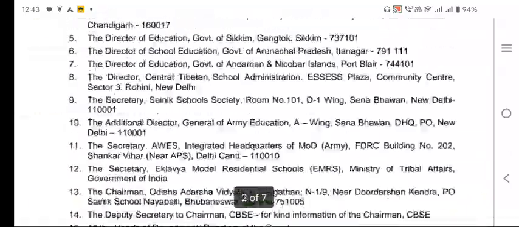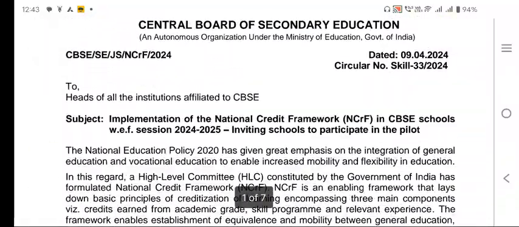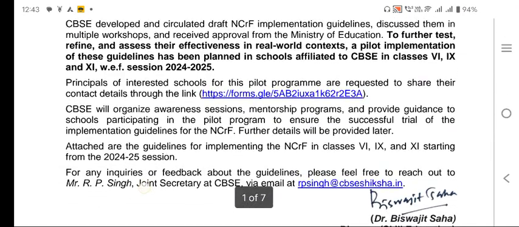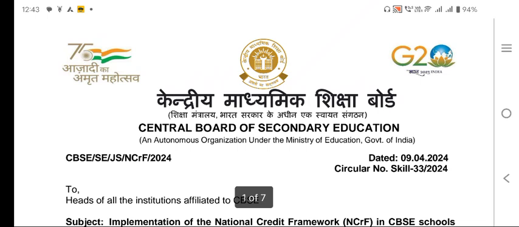So it is a very important circular, you should go through the circular, and also the principal, please fill up the Google form and take the training from the CBSE end. Very important circular, please go through the circular.